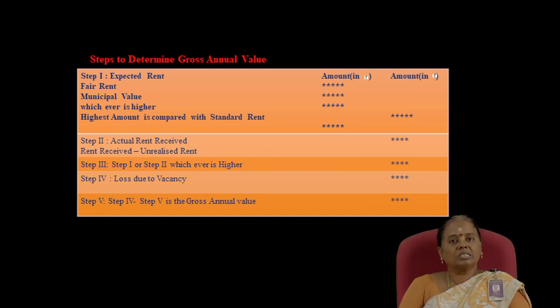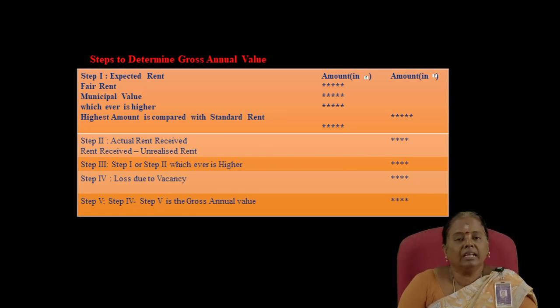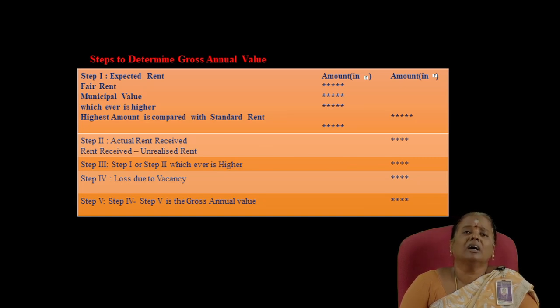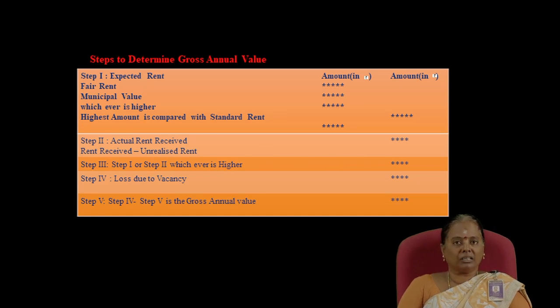So step 2 is actual rent received minus unrealized rent. Then step 3. In step 3 we have to compare the amount which is determined under step 1, that is expected rent, and the amount determined under step 2, that is the actual rent received. We have to compare these two amounts, and among these two amounts the highest amount is taken. That is the amount as per step 3, and step 4 is loss due to vacancy.